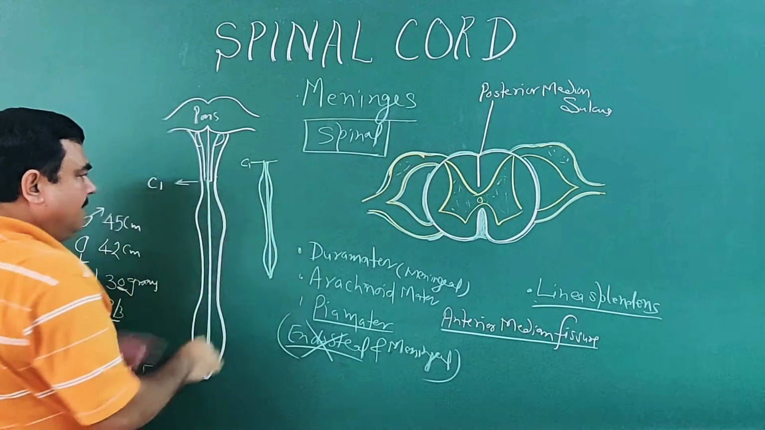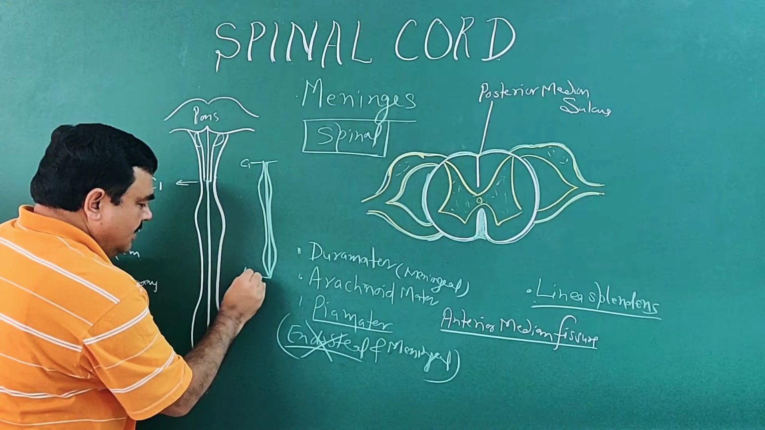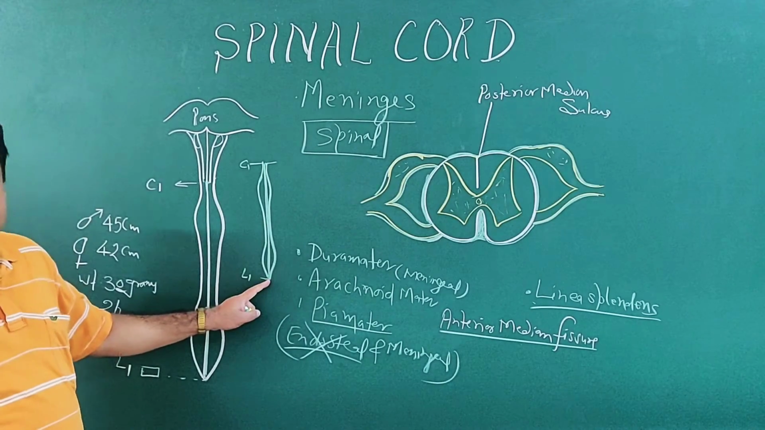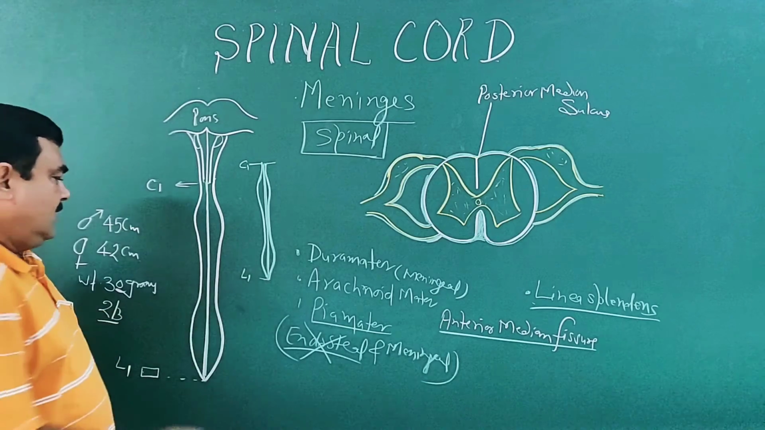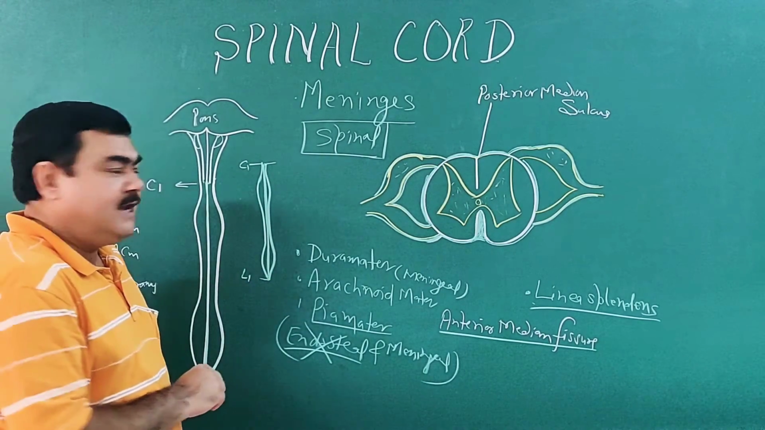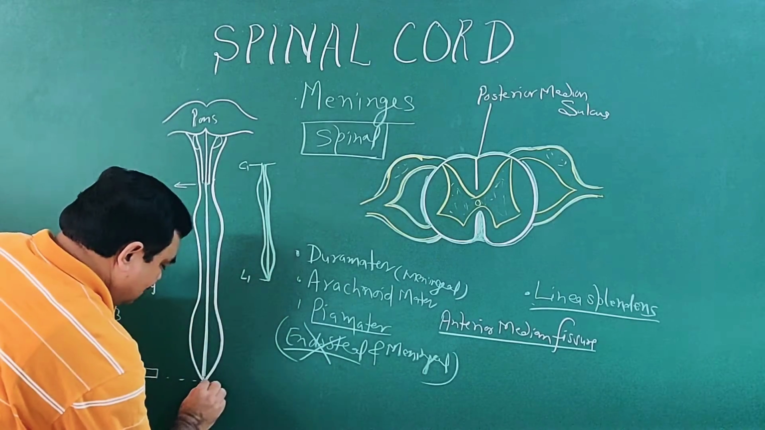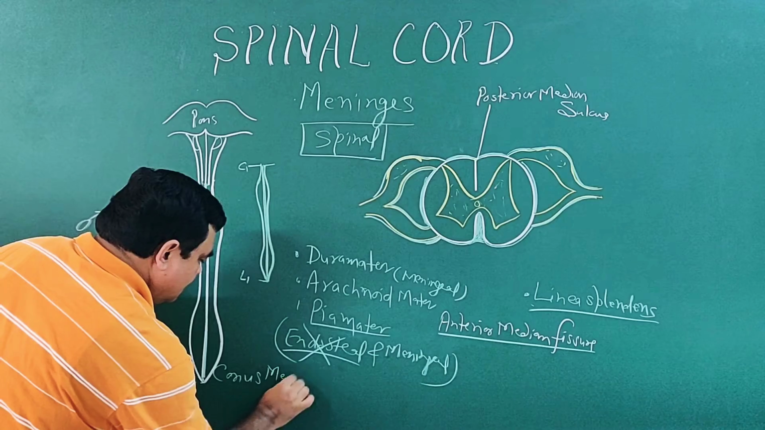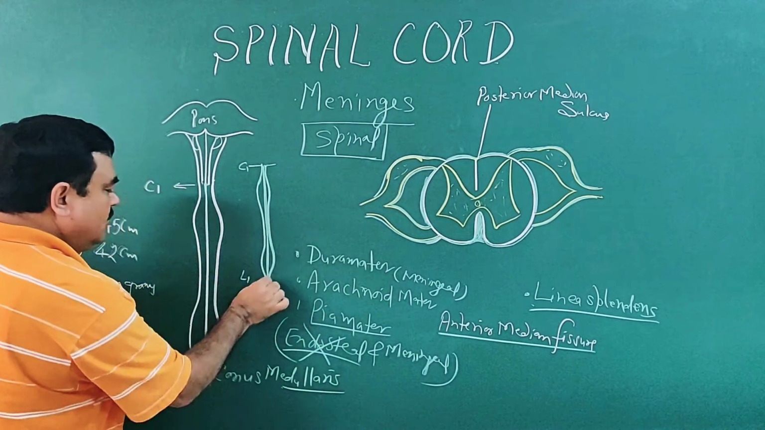This is upper border of C1 vertebra, here is lower border of L1 vertebra. This lower part of spinal cord is conical. This is known as conus medullaris.